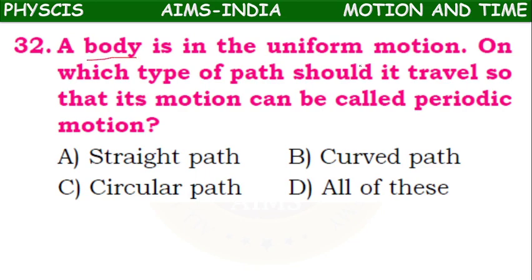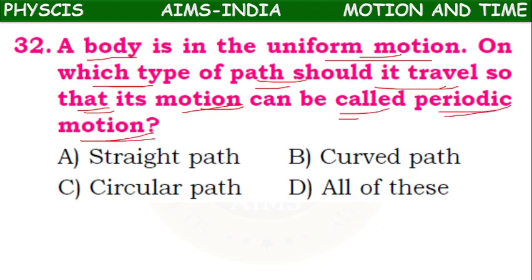Next, a body is in uniform motion. On which type of path should it travel so that its motion can be called periodic motion? Periodic motion means the same kind of motion repeated at regular intervals. Repeated at regular intervals, then it is called periodic motion.